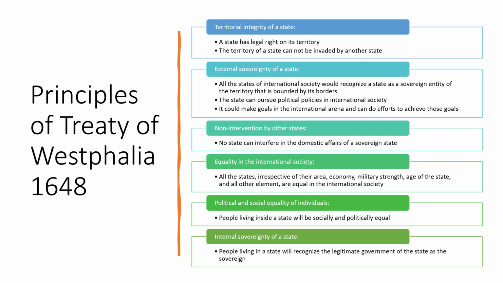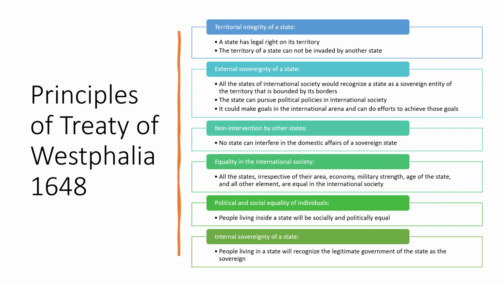Then the state can pursue political policies in international society. The state can pursue whatever political policy it likes in international society, and it cannot be forced by any other state by any means. The state could make any goals in the international arena and can make efforts to achieve those goals.